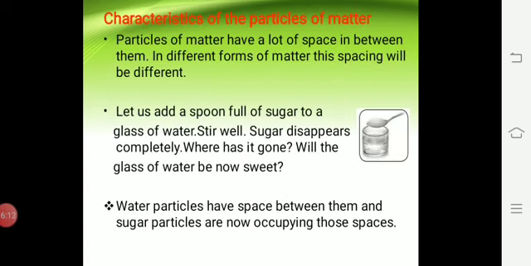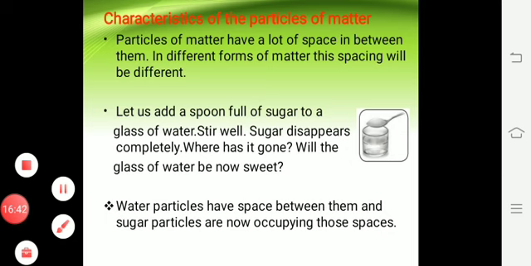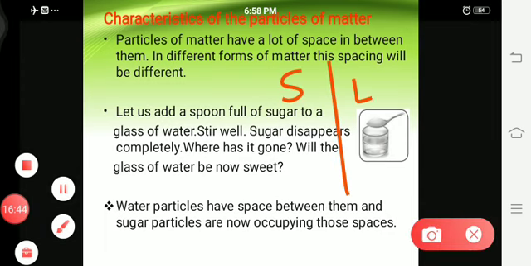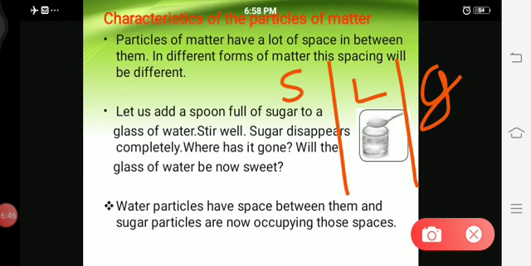Characteristics of the particles of matter. Particles of matter have a lot of space in between them. In different forms of matter, this spacing will be different. So what are the three different states? One is solid, next liquid, third one is gas. Matter is found in these three different major states. If you see particles, listen, solid, liquid, gas.